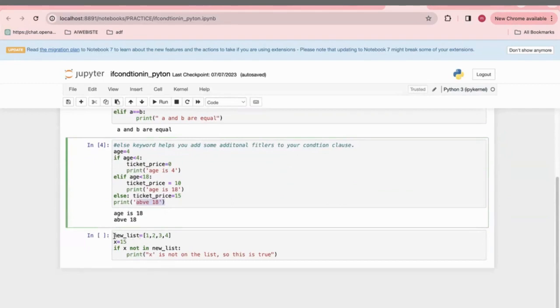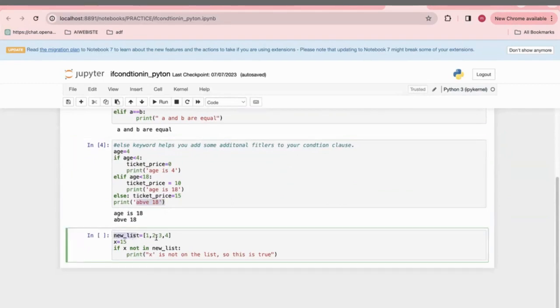Now coming to one scenario, for example, I have a list. A list is one type of data type in Python. We can store multiple items in a single variable with the help of a list. So I have used this list and am storing multiple items. Here I mentioned x equal to 15. What happens if x is not available? For example, this 15 is not in the list, then it is going to print x is not on the list. So this is true.